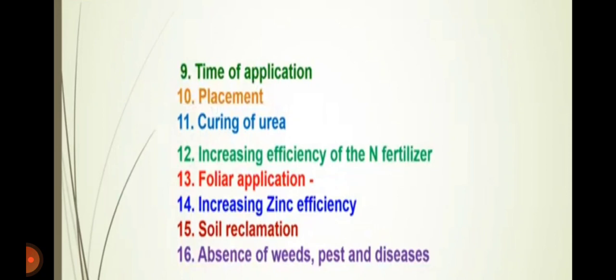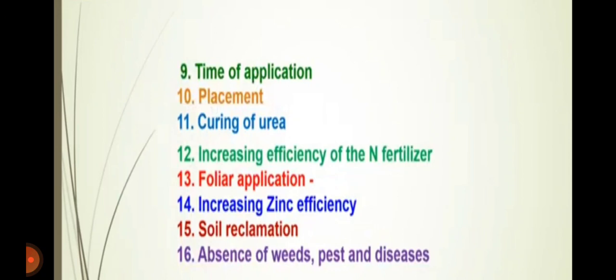Most of the Indian soils are deficient in zinc, so we should apply zinc sulfate to our soil properly. Then fifteenth, soil reclamation with proper amendments, like lime in acid soil and gypsum in alkaline soil.